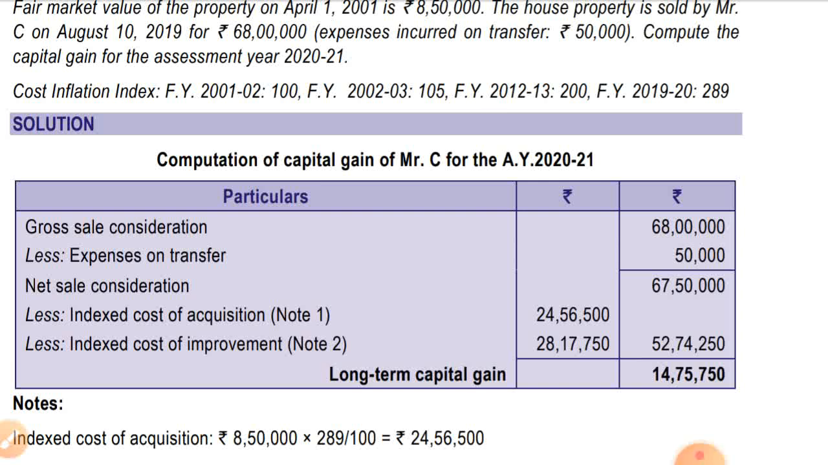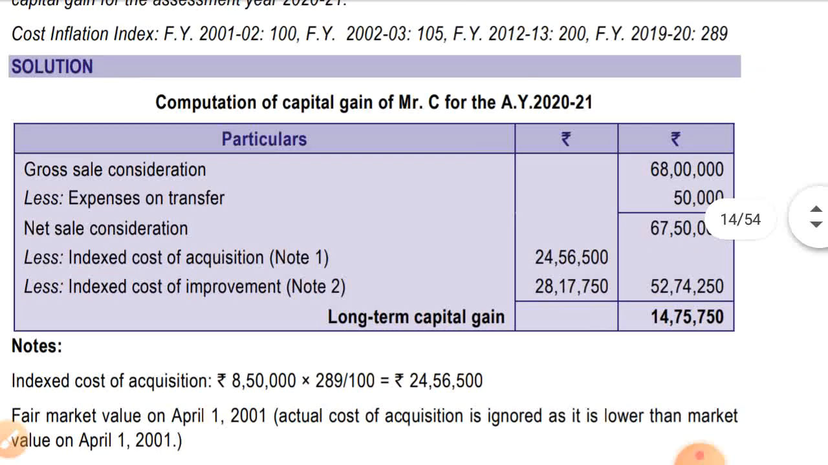Gross sale consideration is 68 lakh as it is given. Expense on transfer is given as 50,000. That is, net sale consideration is 67,50,000. Cost inflation index we'll see in the note, and index cost of acquisition is given in the note. Index cost of improvement is given in the note. We'll see, and after that we'll come back.